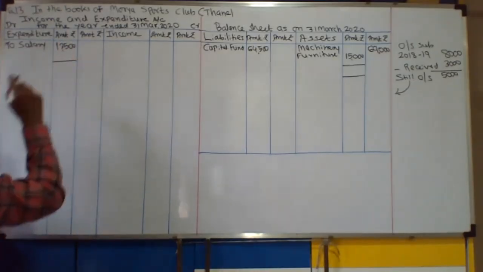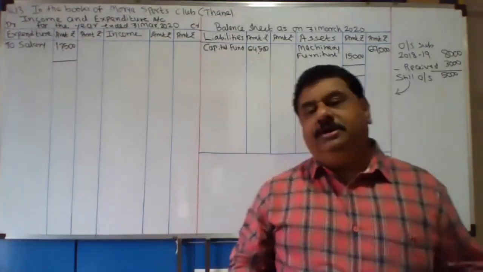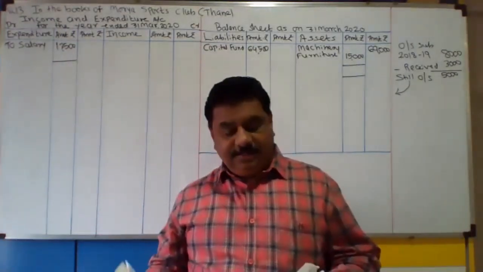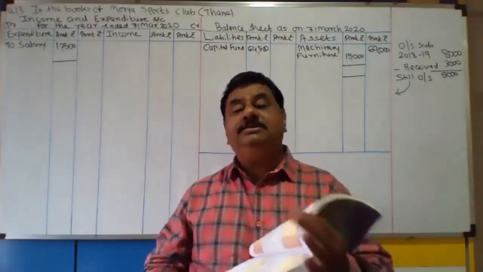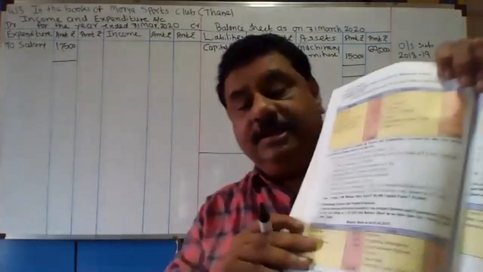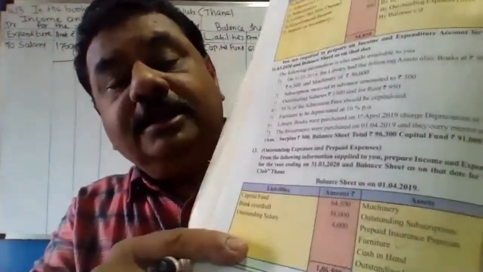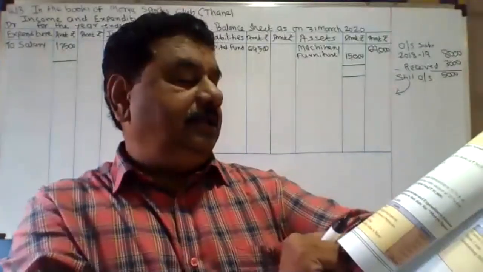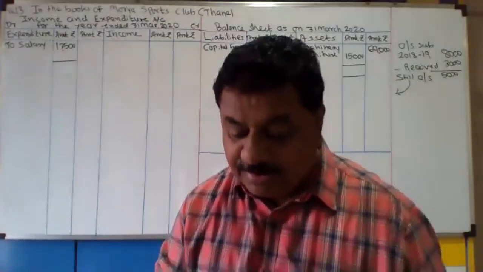For the current year there is no salary adjustment at all. There is no adjustment on salary in the current year. Then it is for last year. Look at the last year balance sheet, in the liabilities. What is the outstanding salary here? 4,000 rupees. So minus from that.